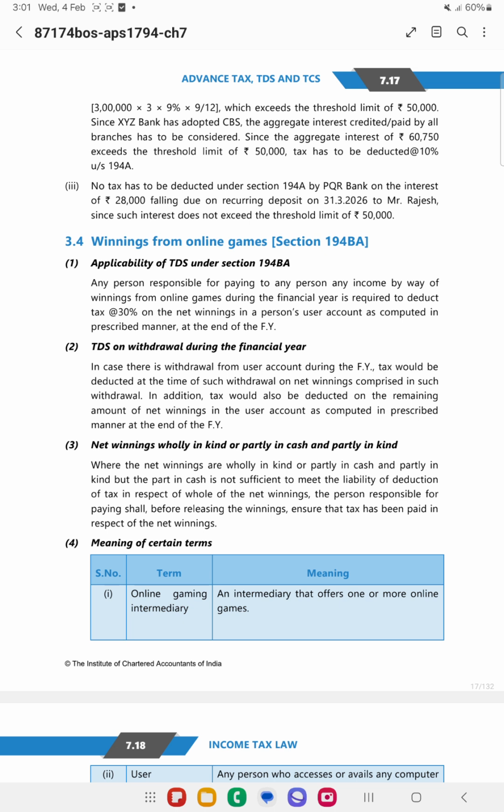of the financial year. Now, if the net winnings are wholly in kind or partly in cash and partly in kind, and that amount is not sufficient to meet the TDS liability, then in such cases the online gaming company will release the net winnings only after the payment of such tax. So if the proof of such payment of tax is given, only then the net winnings shall be released.